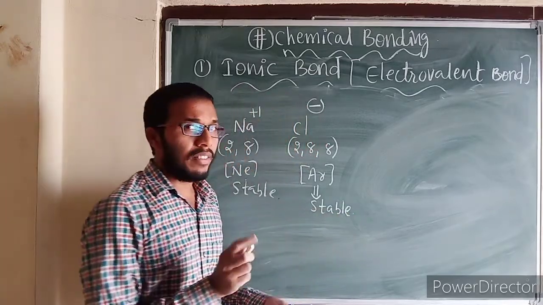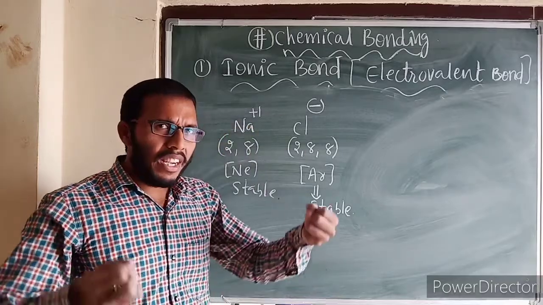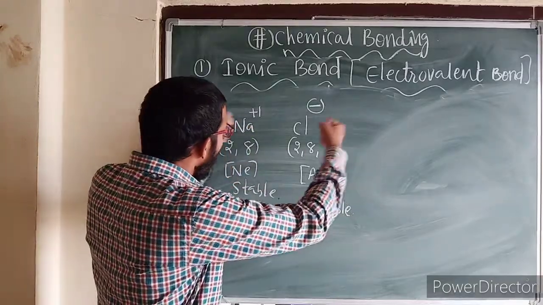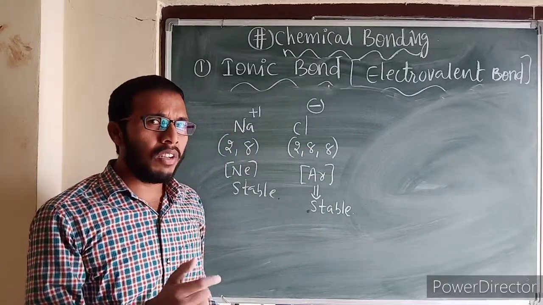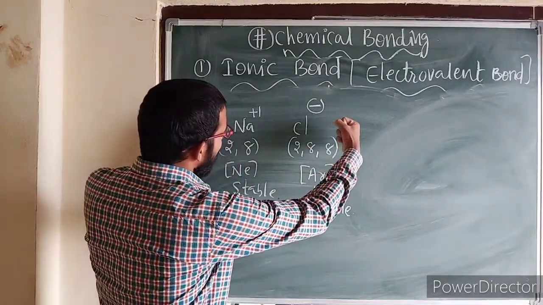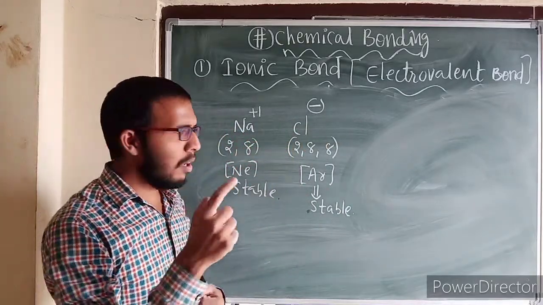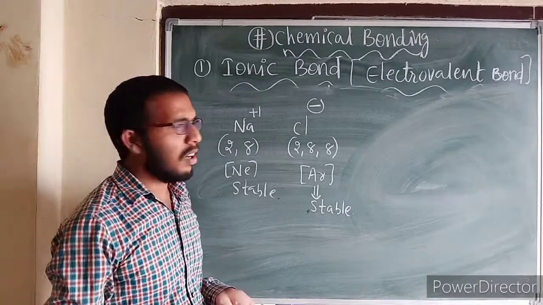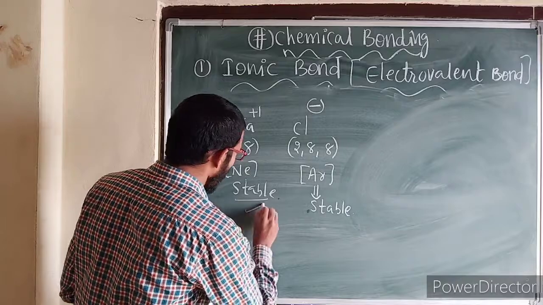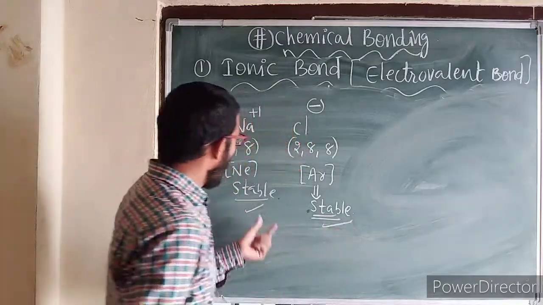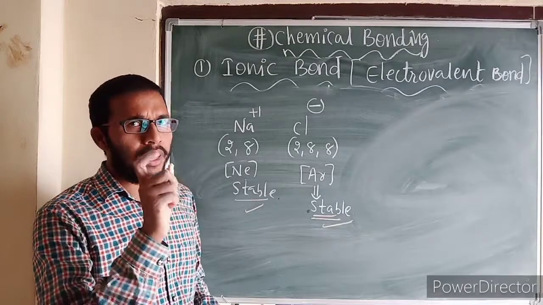But my question is, both are stable only, so why are they going to interact with each other? Why are they combining together to form a stable entity? What is the definition of a chemical bond? The attractive force which holds atoms together to form a stable entity is called a chemical bond. But both are stable, so why will they combine? The reason is very important here.